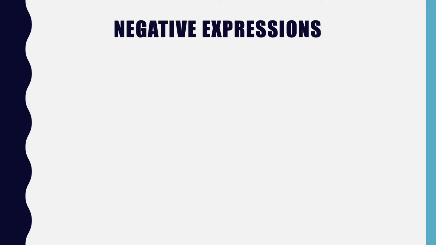Okay, we are now going to look at 8 different negative expressions in French. I expect that you have seen some of these before, but perhaps not all of them. For each of these negative expressions, I'm going to show you an example of how to use it in a sentence. All right, on y va.